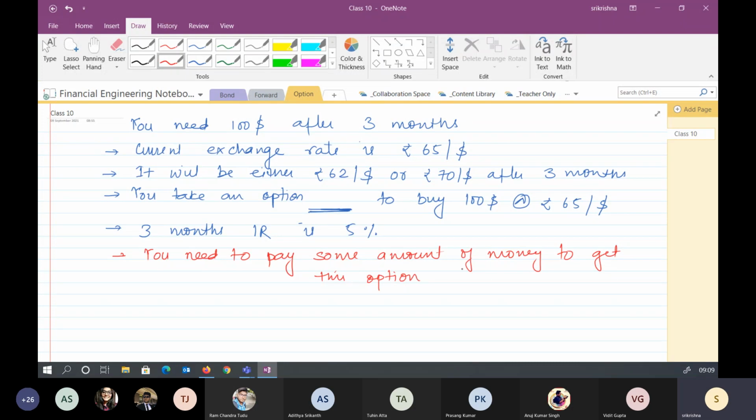This is called the option price or premium amount. Sometimes it is called the option price, and it is also called the premium which you are paying. So is the scenario built up okay with everybody? Yes, sir. All right.